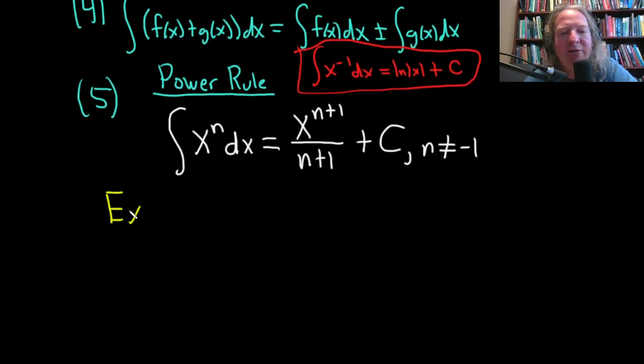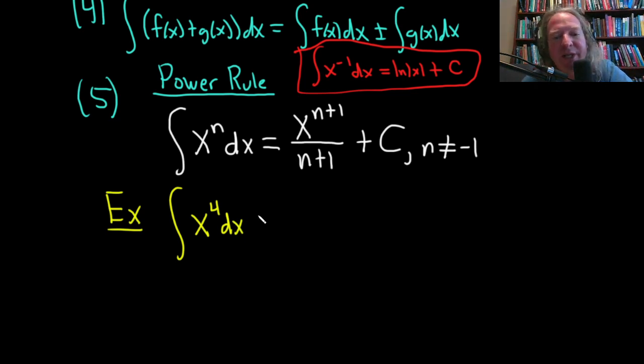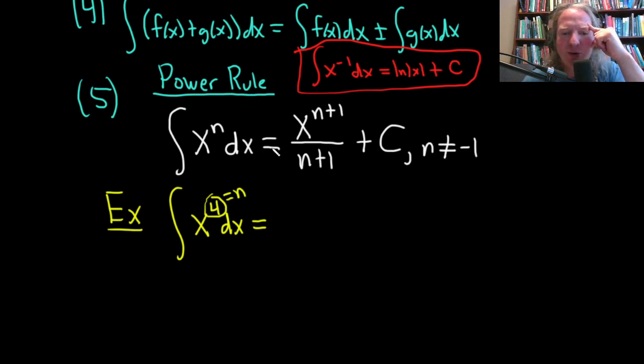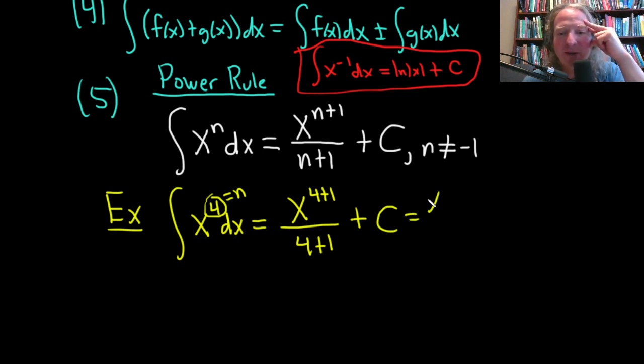So let's say we have to integrate x to the 4th with respect to x. In this case, a newcomer to the study of calculus might say, okay, the exponent here is 4. This is the value of n. So if I'm going to apply this formula, it's x to the 4 plus 1 over 4 plus 1 plus c. And that would be 100% correct. And so this is equal to x to the 5 over 5 plus c. So this would be the answer.